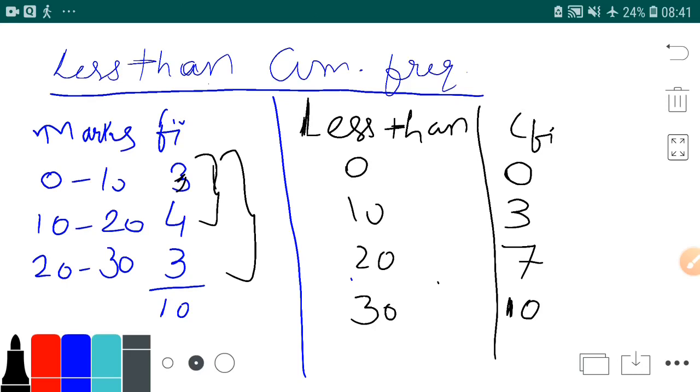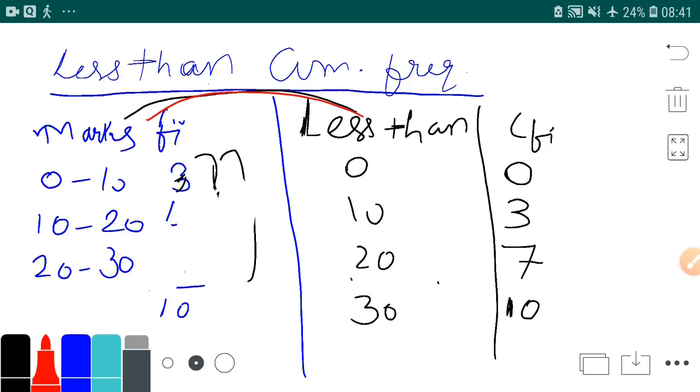So you got my point, what we have done? From classes we have converted into less than frequency. But in your question or in your exam, the situation will be reverse.